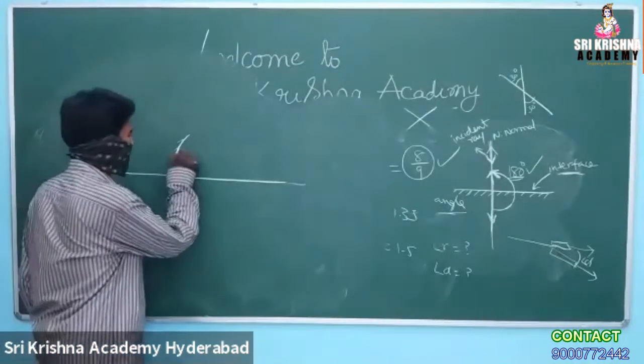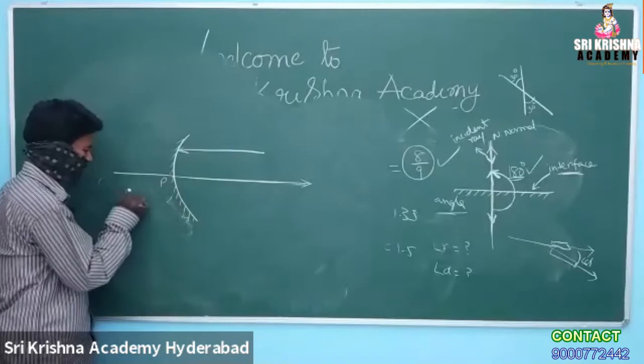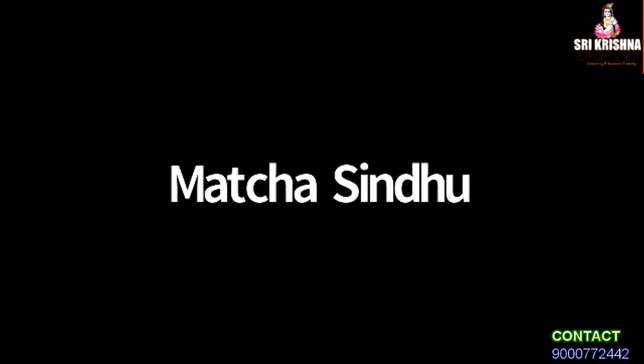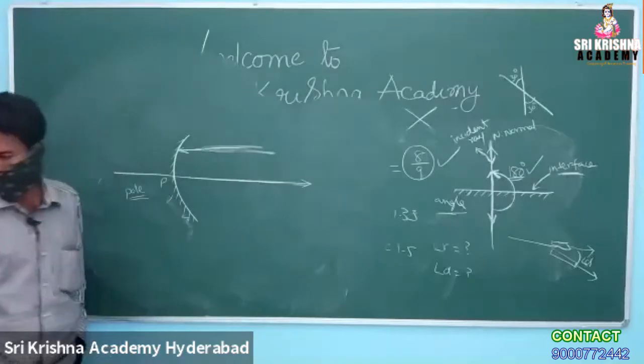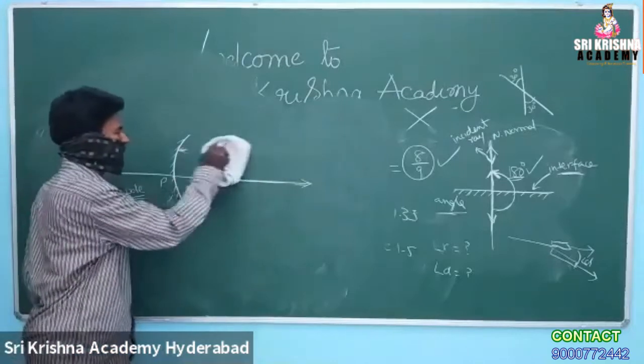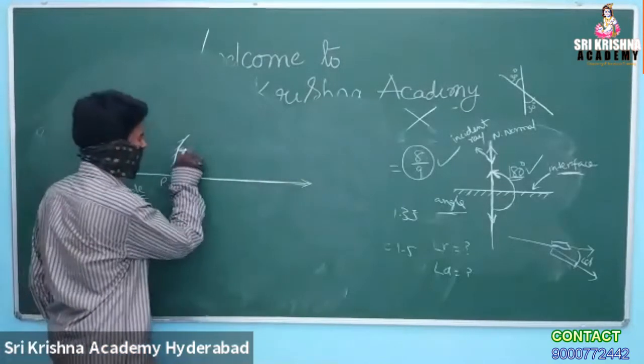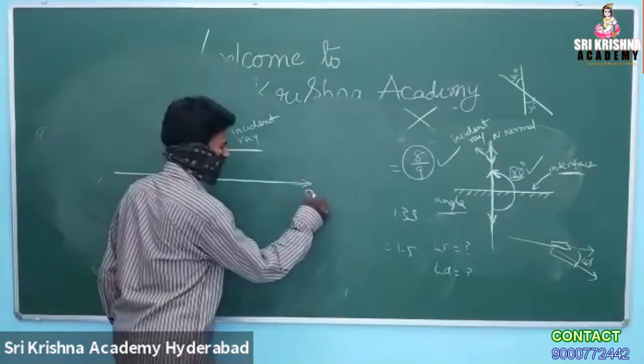Okay. Now, what is this point called? Pole of the mirror. Okay. So I have drawn a ray. In which direction is the ray drawn? So what is this called?